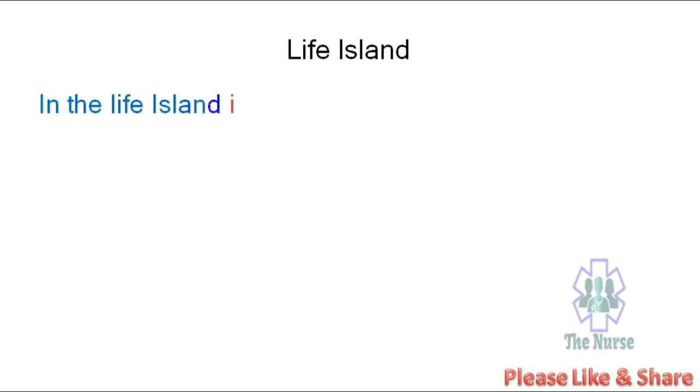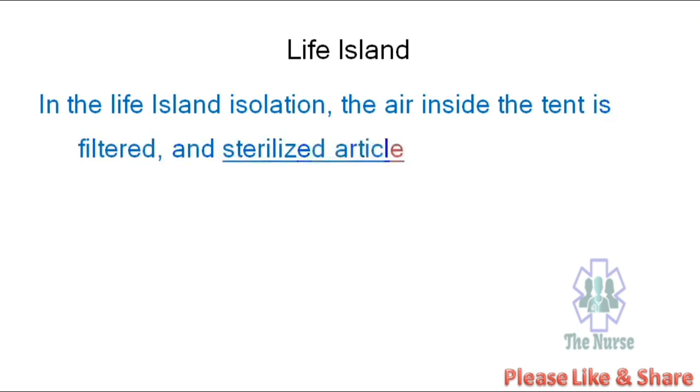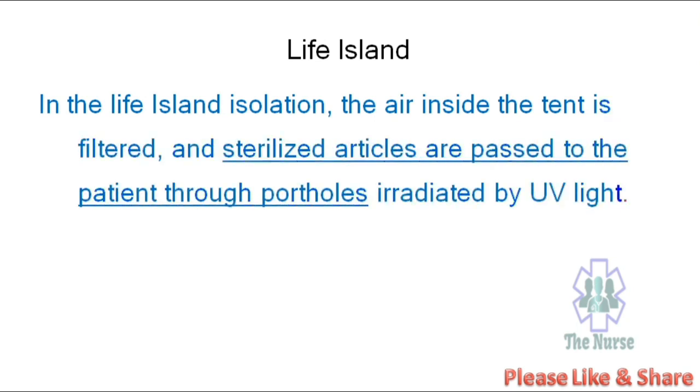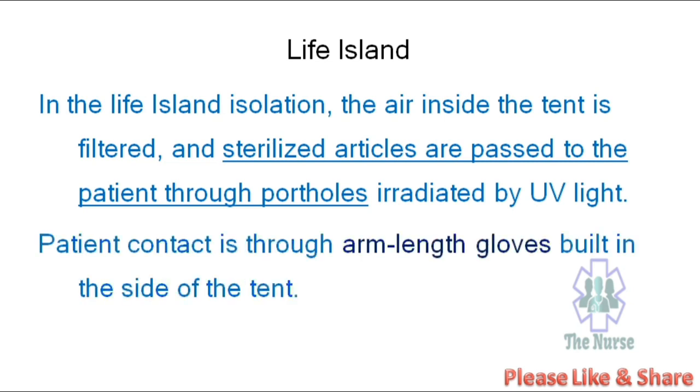In the life island isolation, the air inside the tent is filtered and sterilized articles are passed to the patient through portholes irradiated by ultraviolet light. Patient contact is through arm-length gloves built into the sides of the tent.